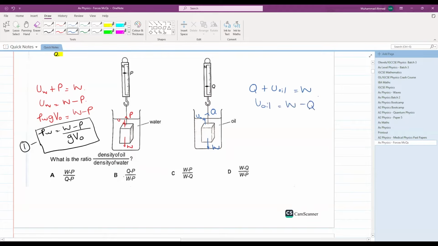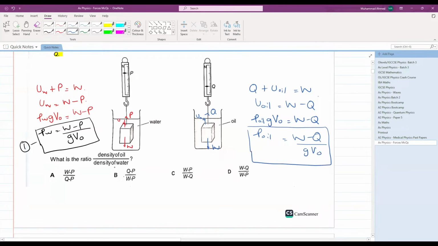Weight minus Q. Can you break down upthrust of oil? Density of oil times g times volume of the object is equal to W minus Q. Density of oil is equal to W minus Q divided by g V naught. This is your second equation.